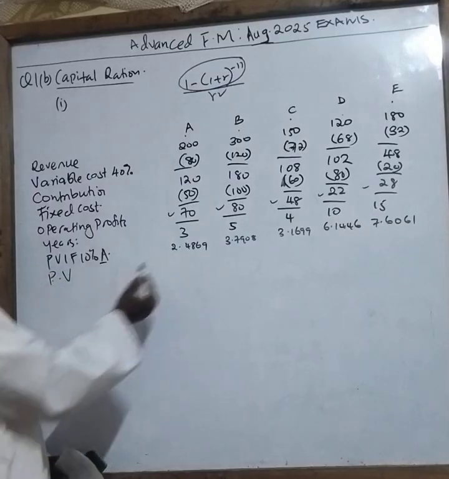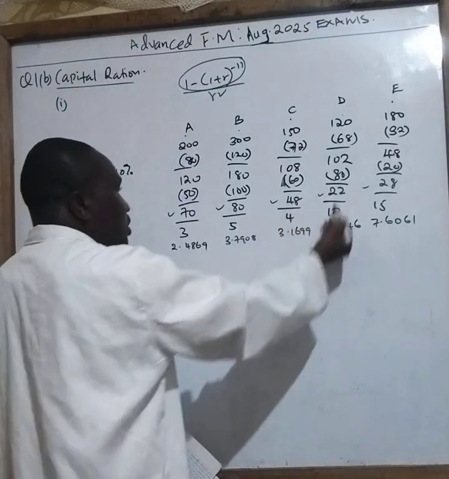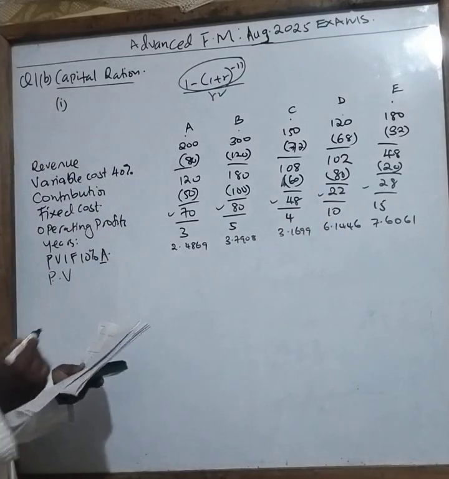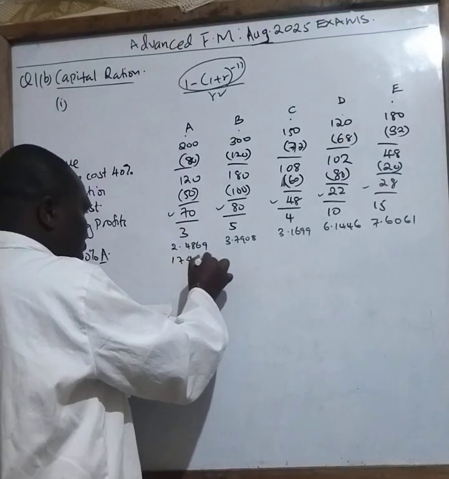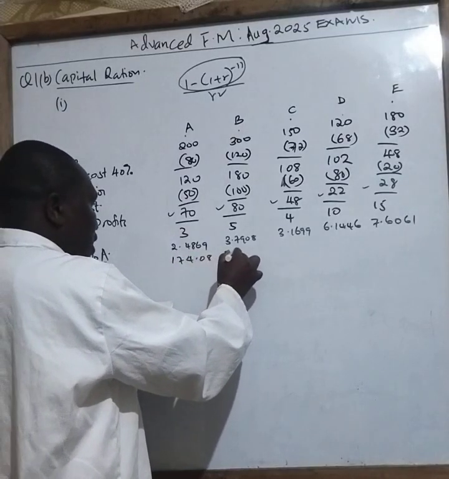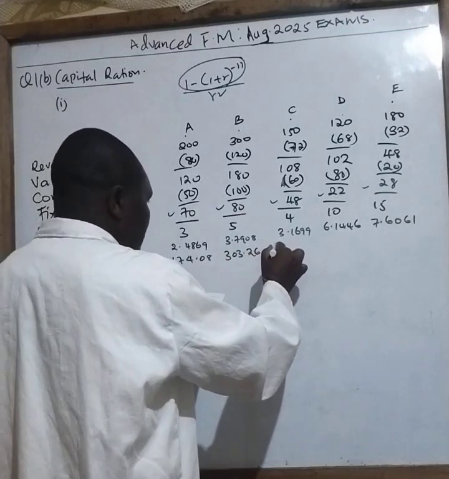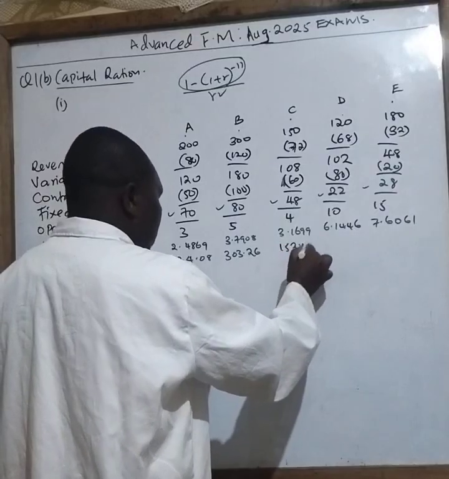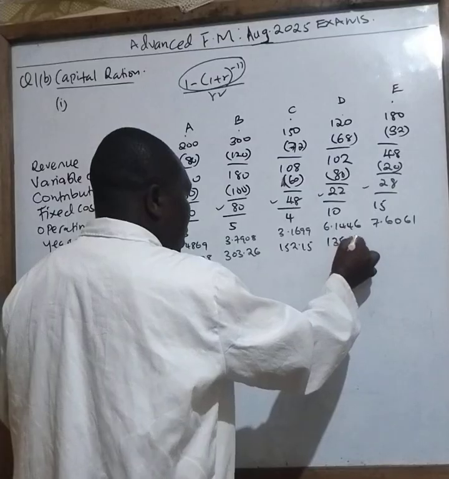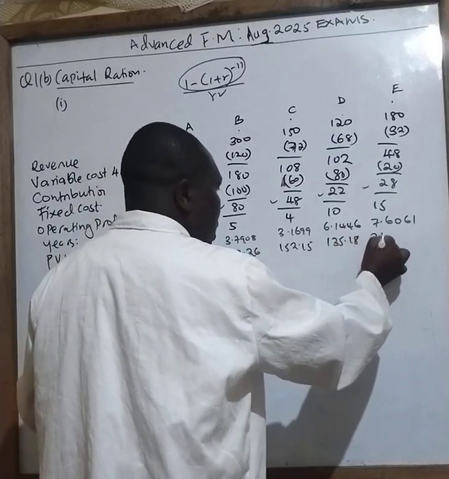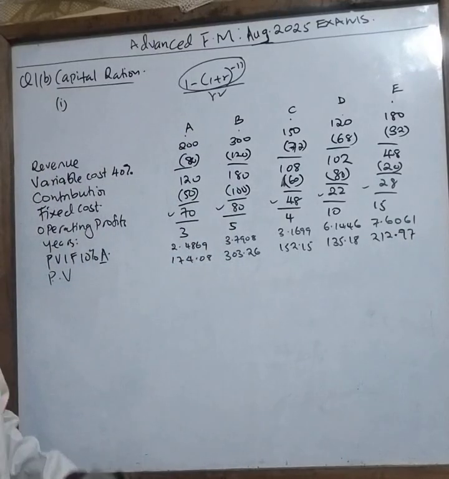So the present value is the factor times the cash flow, factor times the cash flow, factor times the cash flow, and the answers you get are 174.08, 303.26, 152.15, 135.18, and finally 212.97. So that is your present value.